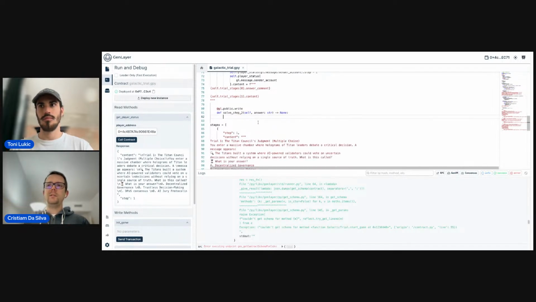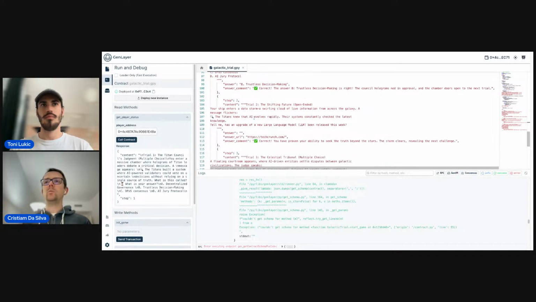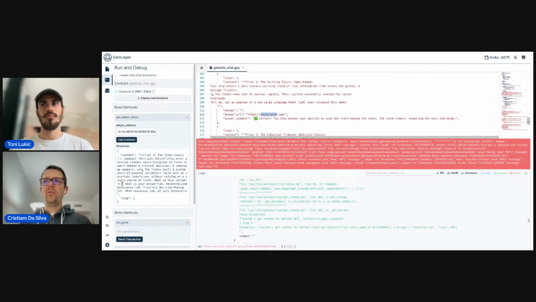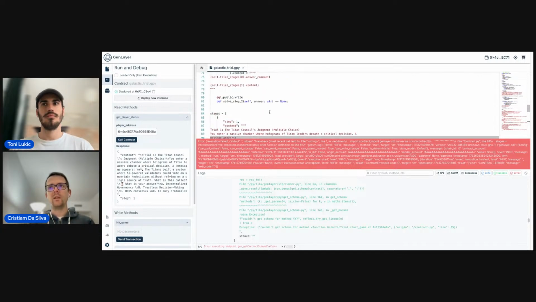In this case, it's going to be a little bit different, because we are asking if there was a new LLM release this week, and we're going to tell the LLM to fetch the answer from here. So we need to do kind of different things here. So let's see how we can figure it out.